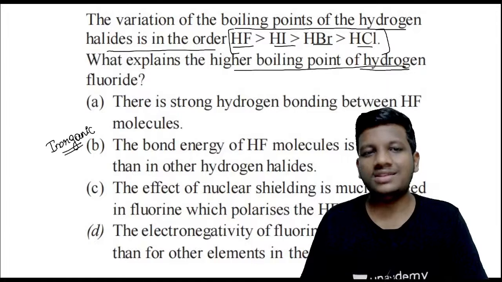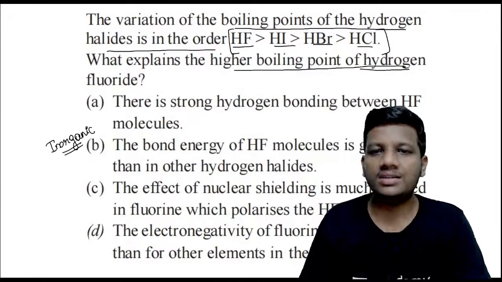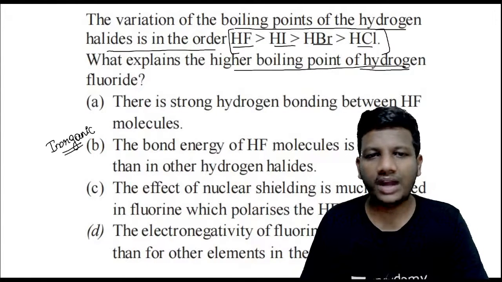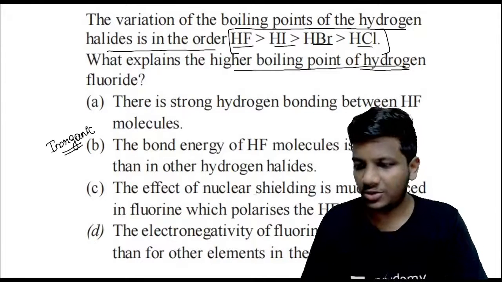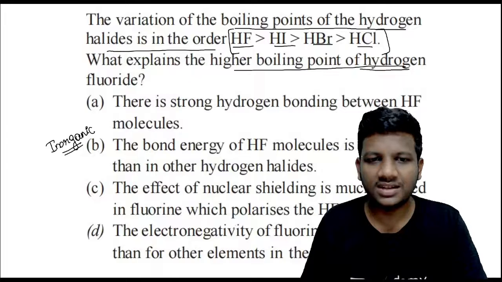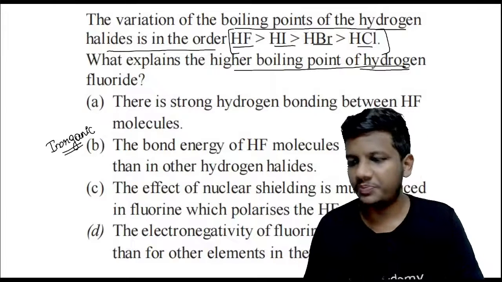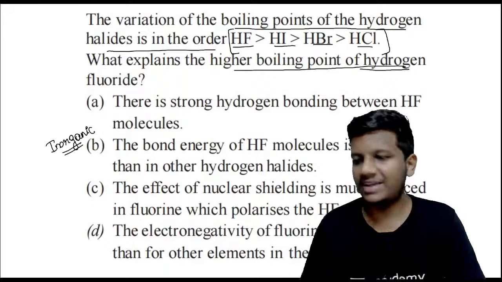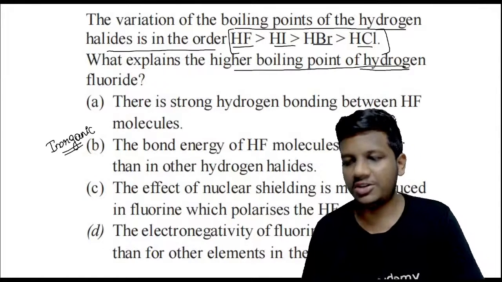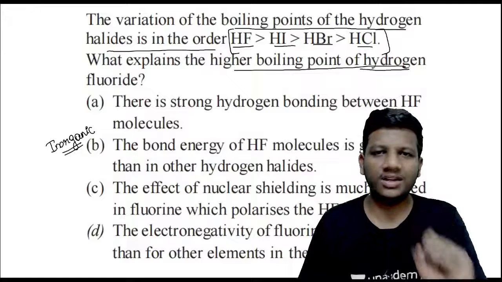So the options are here. There is strong hydrogen bonding between HF molecules. The bond energy of HF molecules is greater than in other hydrogen halides. The effect of nuclear shielding, the electronegativity of fluorine is much higher than for other elements in the group. Great, guys. Super, most of you got it right. Manisha as well as Shrima, they got it right. Super. So let me tell you what the reason is.